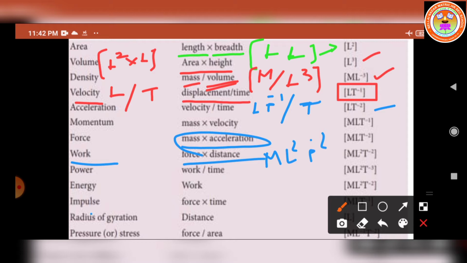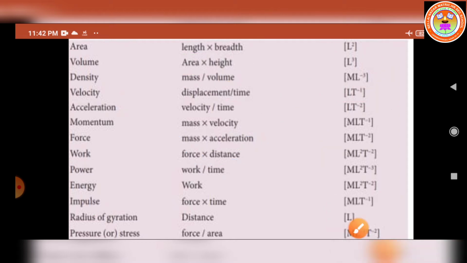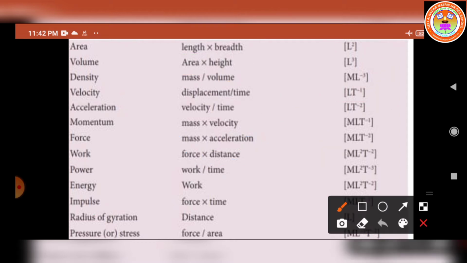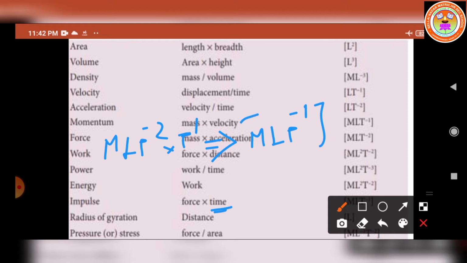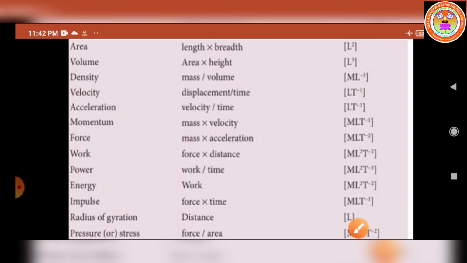Suppose we have to write the impulse. What is the impulse formula here? Force into time. What is the dimensional formula for force? The force dimensional formula is M L T power minus 2. What is the dimensional formula for time? T. So powers will be added: minus 2 plus 1 is minus 1. So this is the dimensional formula for impulse, M L T power minus 1. I hope you understand how we can write the dimensional formula.